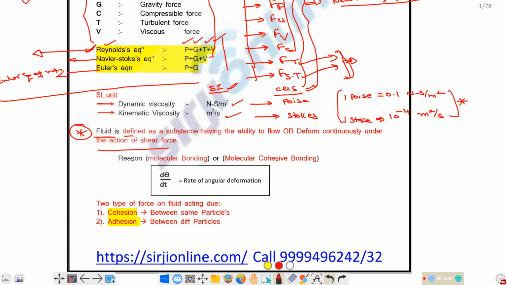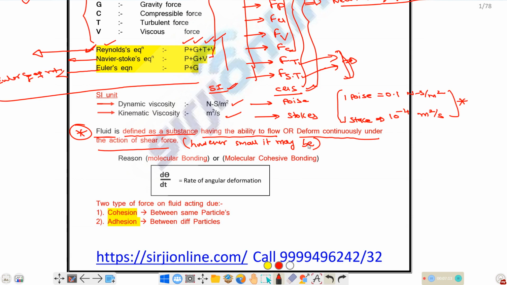Okay, so fluid is defined as a substance having the ability to flow, or you can say it continuously deforms under the action of shear force, however small it may be. It may be any small quantity, but once we apply any shear stress or shear force, it continuously deforms. Okay, so that is the definition of fluid, and this condition is satisfied by both liquid and gaseous matter.